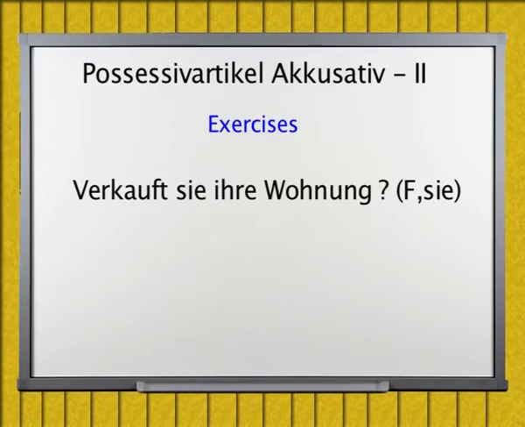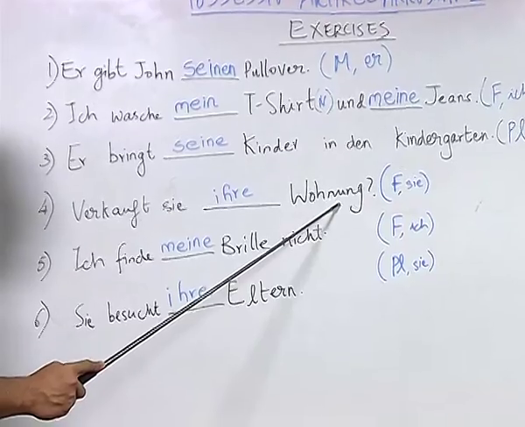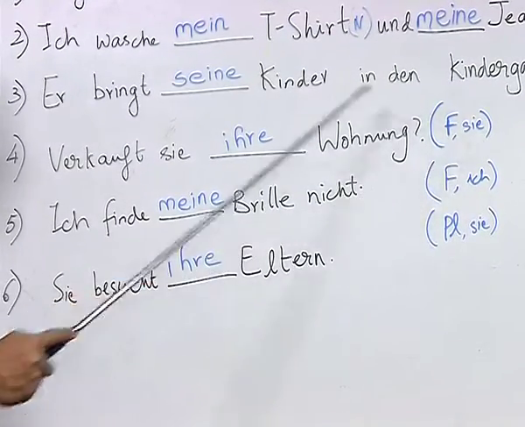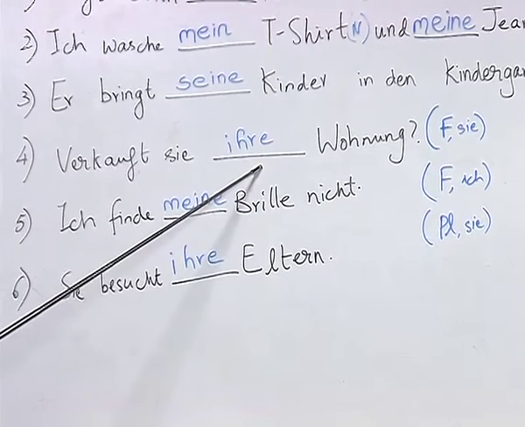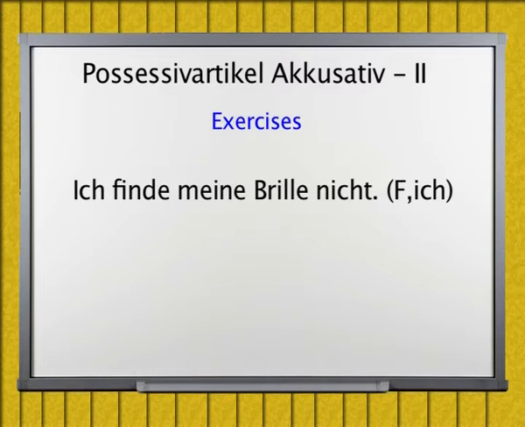Verkauft sie ihre Wohnung? Here also the student has given the right answer by identifying that the noun Wohnung, which belongs to the feminine gender category, combined with the pronoun sie, the possessive article becomes ihre.